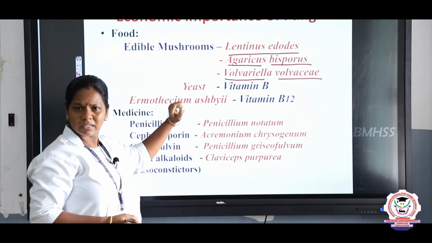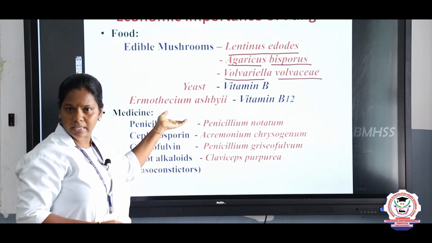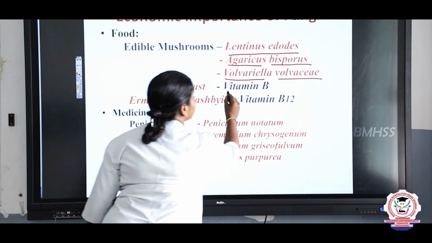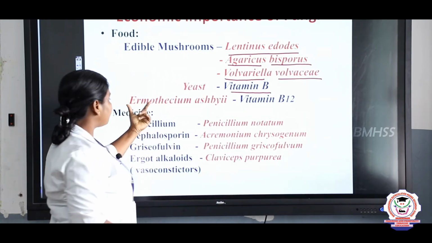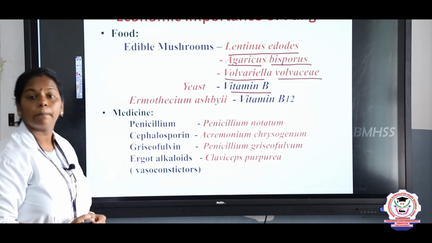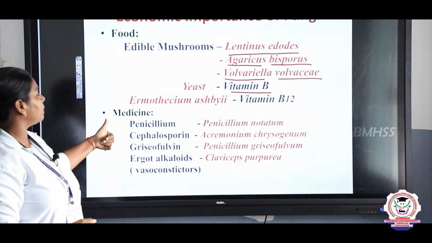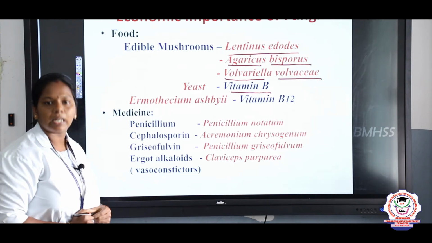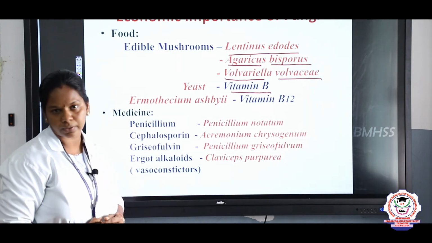And yeast you know, Saccharomyces cerevisiae, which we use for bread making. It provides vitamin B, and the fungus named Ashbya gossypii is rich in vitamin B12. Next economic importance is it is used in medicine, right? Many antifungal antibiotics are derived from the fungus.